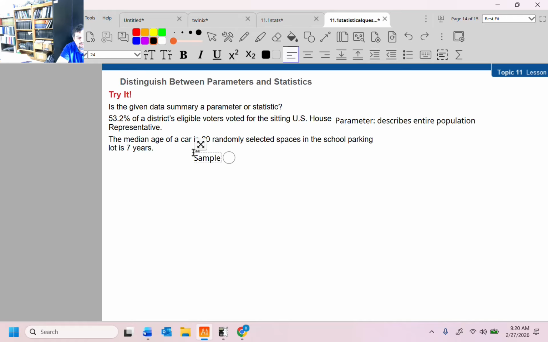This is a sample because it only talked about 20 of the population, which would be every parking space. Okay, so that's a sample. And a sample means that we are a statistic, right? And that's really all there is to it.